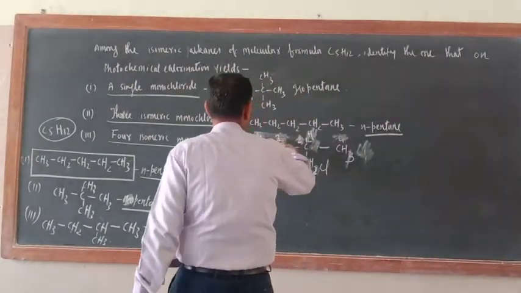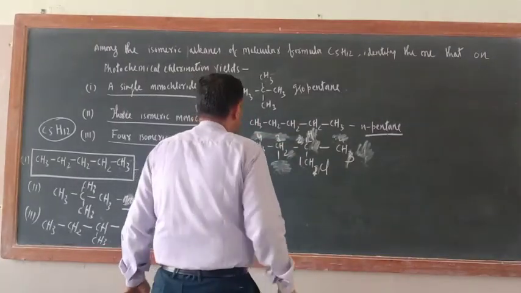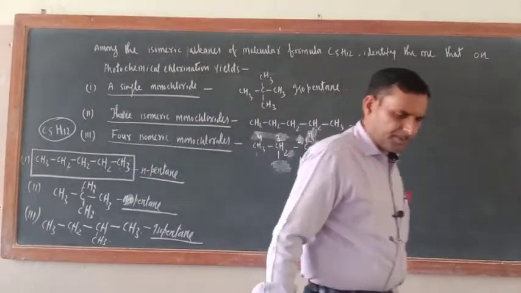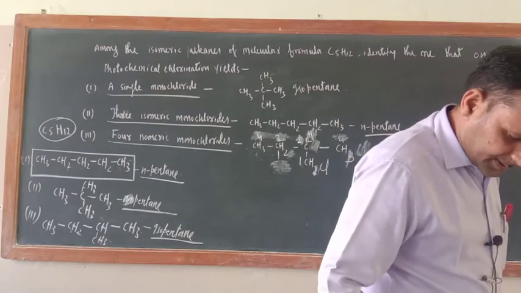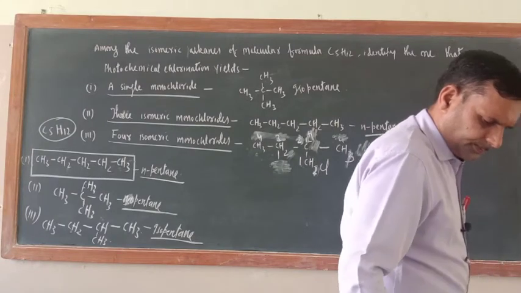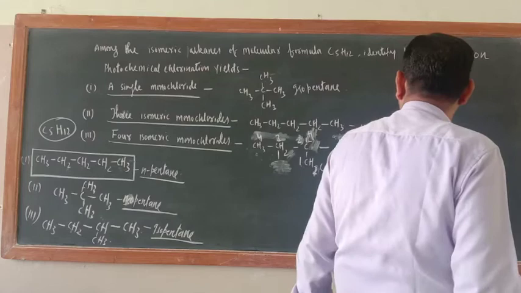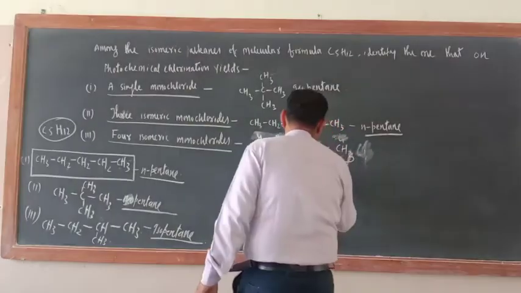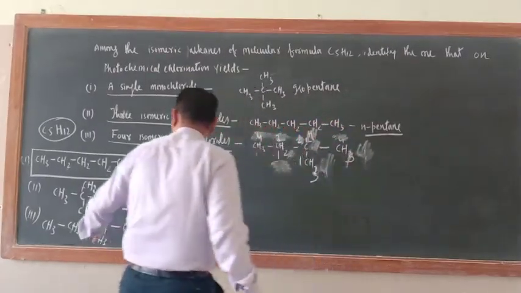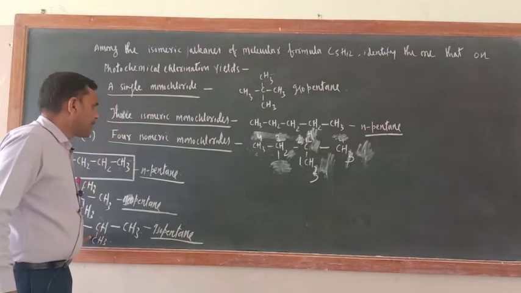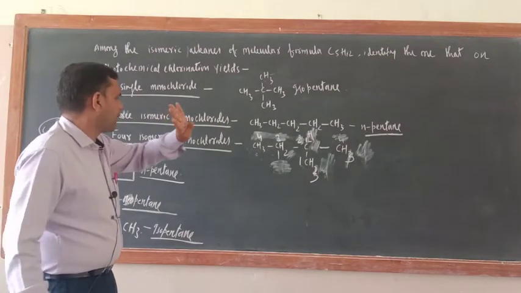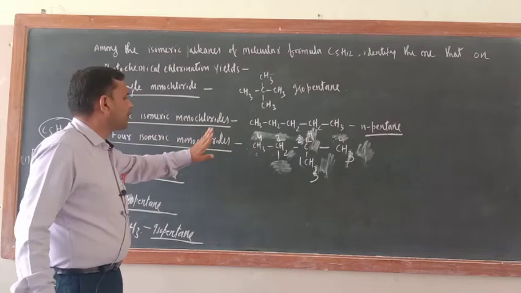A, B, C, D. Yes, 3 forms can be formed, no problem at all. So just make this one 3 only. Means isopentane will form 4 isomeric monochlorides.